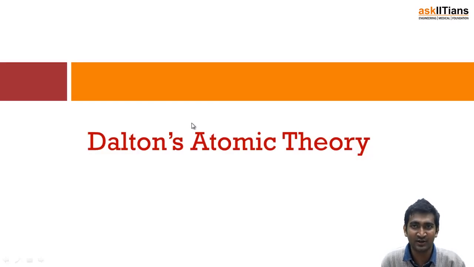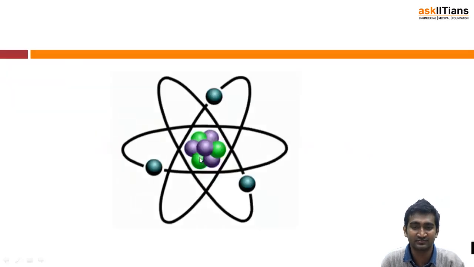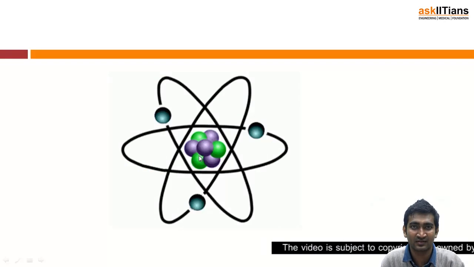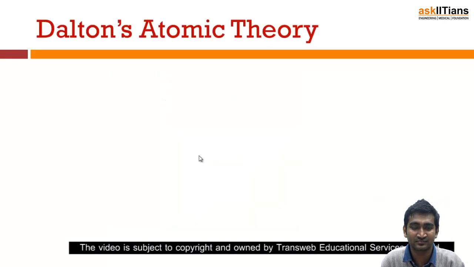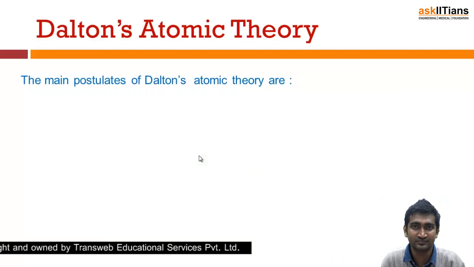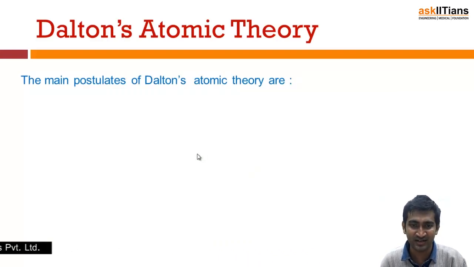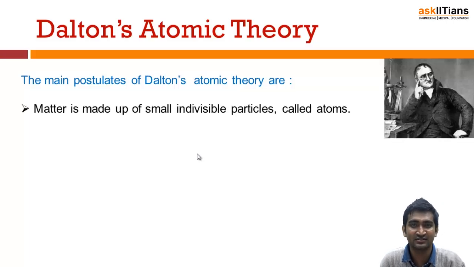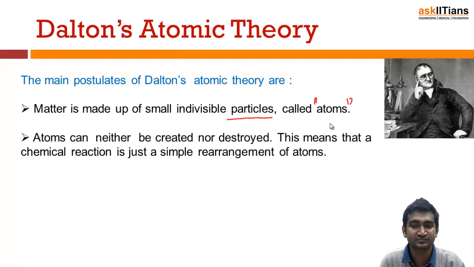So let's begin. Now we'll see the first atomic theory given by any scientist, Dalton's atomic theory. He gave some postulates, and the important postulates of atomic theory are like this. First of all, he said that any matter is made up of very small, indivisible particles, which he termed as atoms. This word was coined by him.